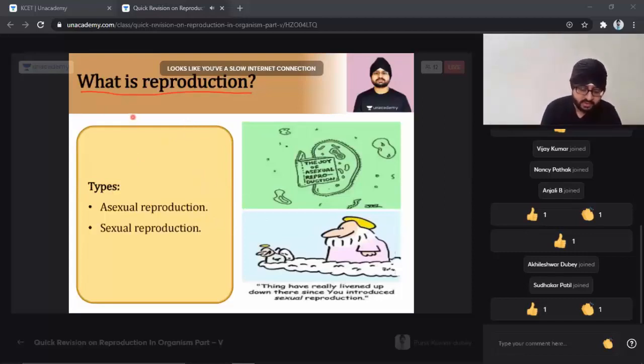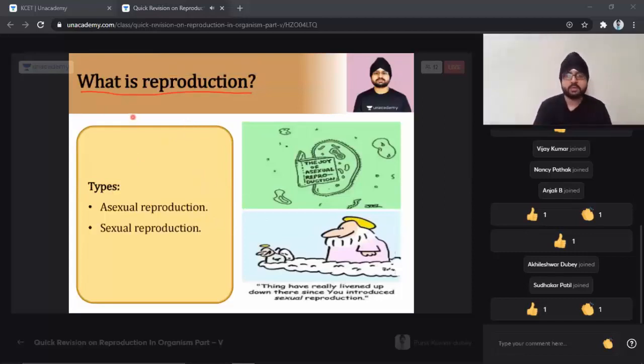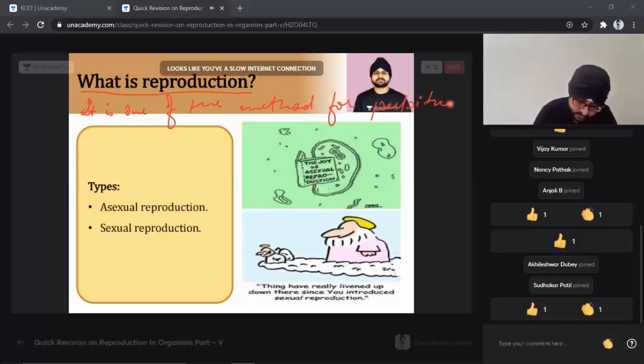So I can write over here that it is one of the methods for perpetuation of organisms. The organisms perpetuate, they develop into other organisms with the help of this particular phenomenon only.